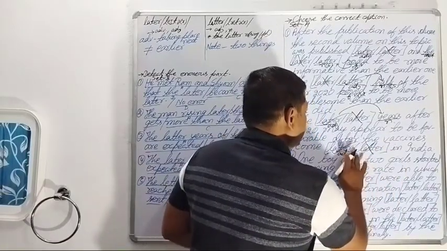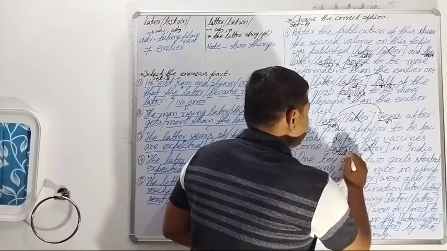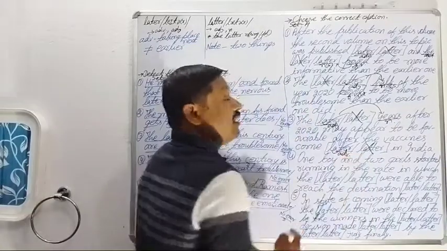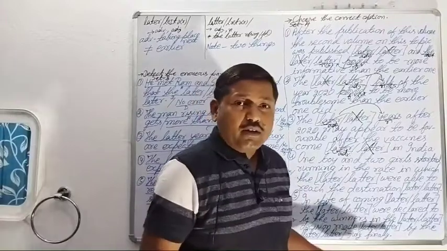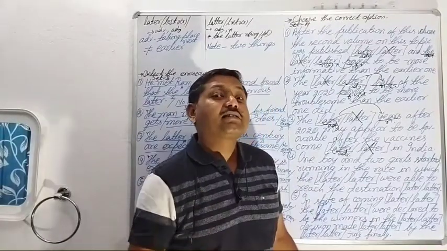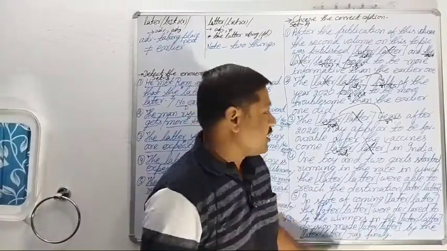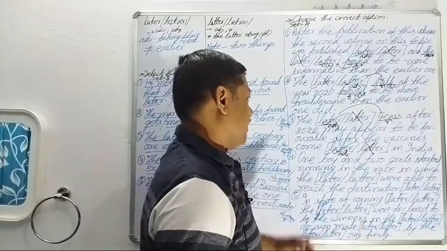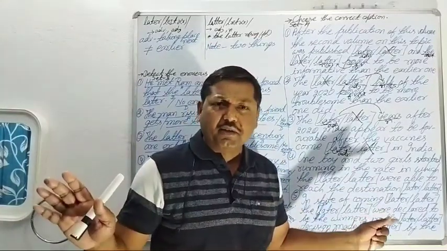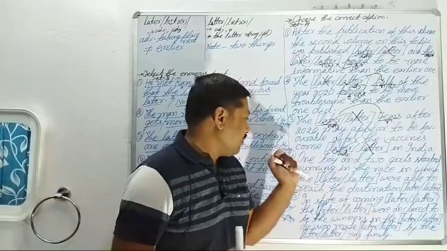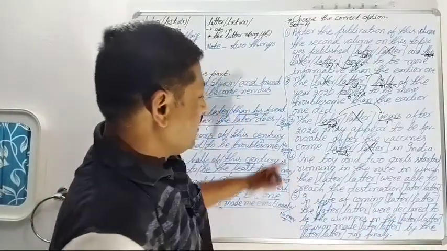Adverb, sorry, not adjective. Adverb. When? Later. After the vaccines come. When do the vaccines come? The vaccines come later in India. And I hope the third sentence has also been very clearly understood by you. Okay, come on to the fourth sentence.